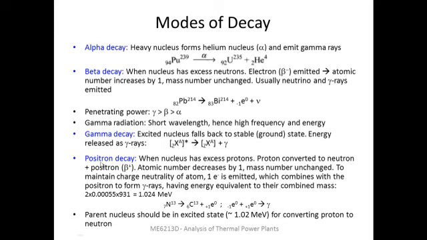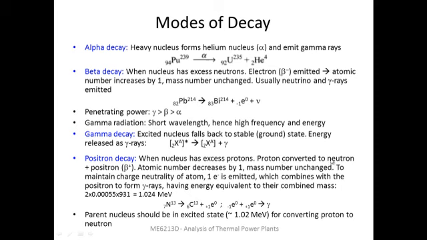Next category is positron decay. As we have seen before, the positron is denoted by beta plus. It is an antiparticle of the electron, and the positron decay happens when a nucleus has got excess protons. So just like a neutron can be converted into a proton, the reverse can happen. So that is what is happening in the positron decay. The excess proton is converted into a neutron plus positron.